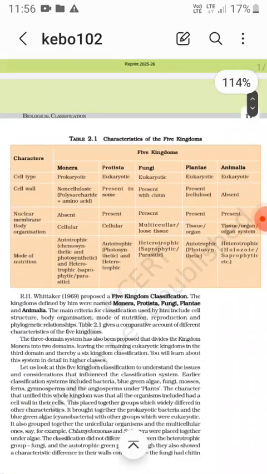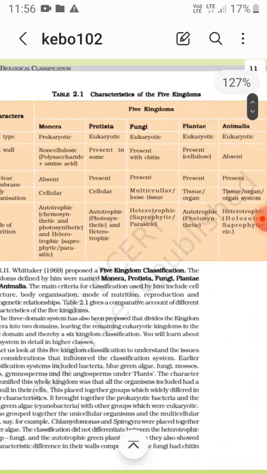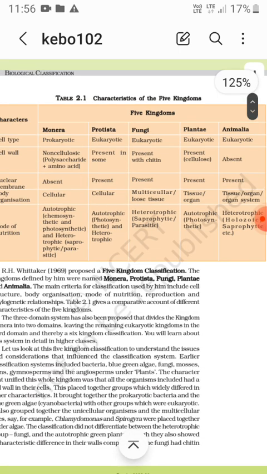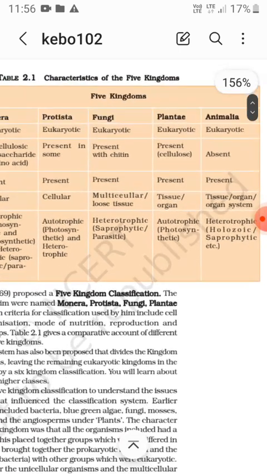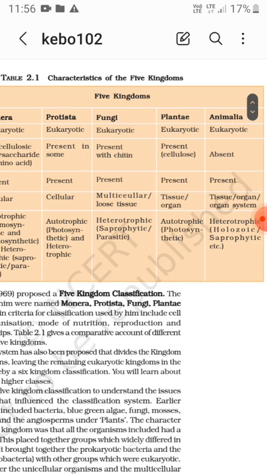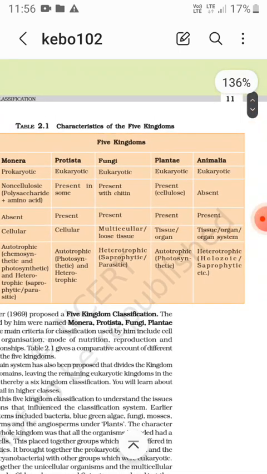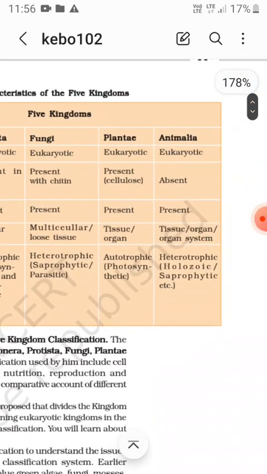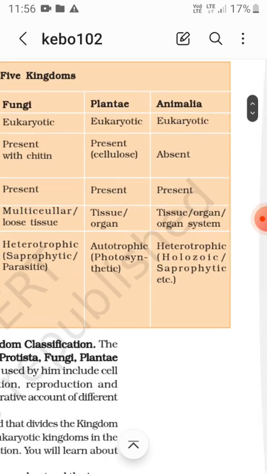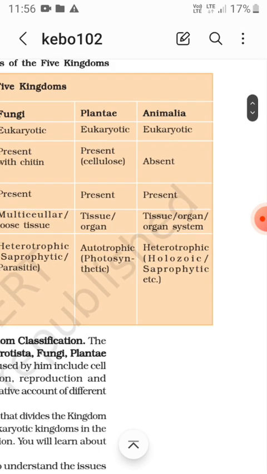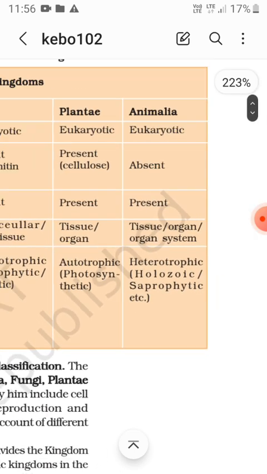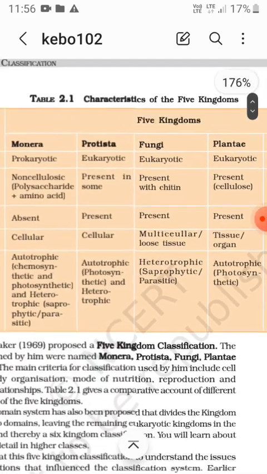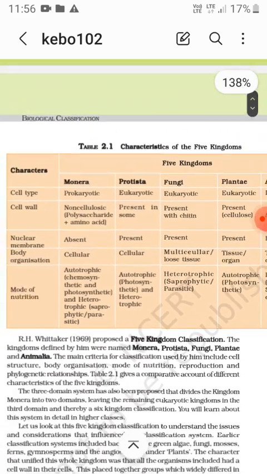Now mode of nutrition. In Monera everything is present, that is autotrophic and photosynthetic, autotrophic and heterotrophic. In Protista it is autotrophic and heterotrophic. In fungi it is only heterotrophic, in Plantae it is autotrophic, and in Animalia it is heterotrophic, especially the holozoic mode shown by Animalia.